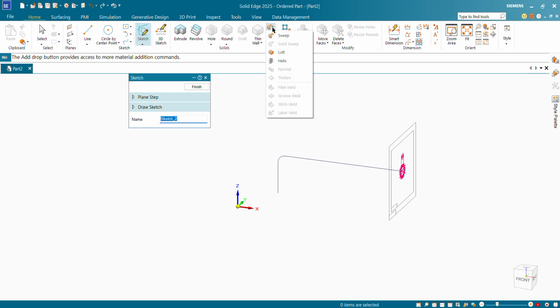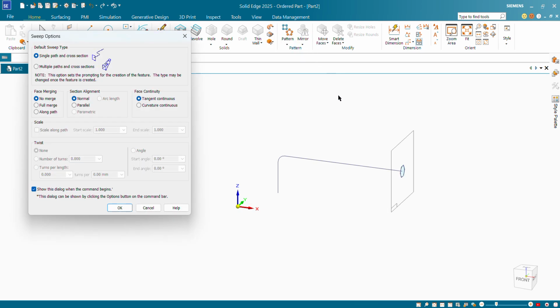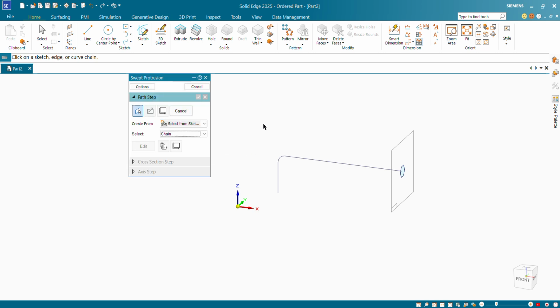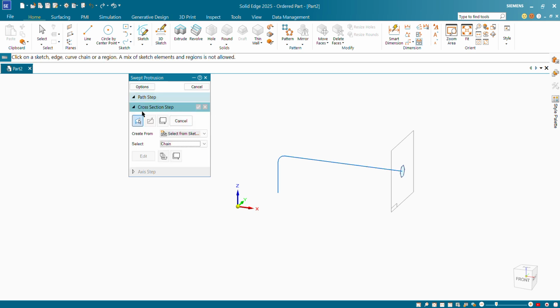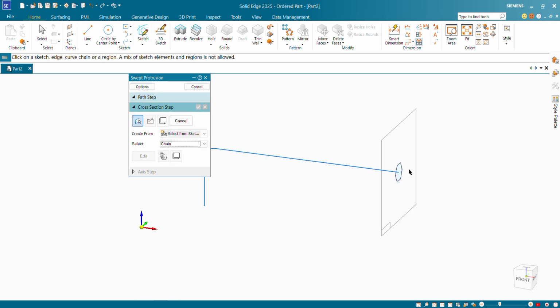Now select sweep command. Click OK. Now it is asking for path. I select path. Accepted. Now it is asking for cross section. I select this cross section.